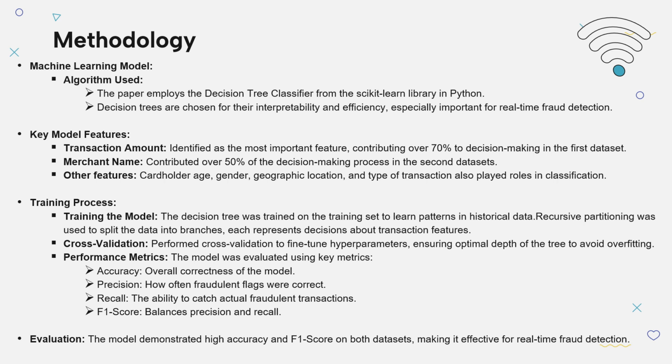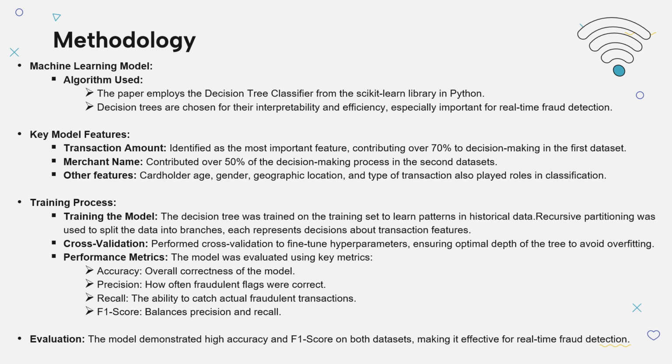If we see the training process, the decision tree was trained using the historical data with the algorithm learning patterns in past transactions. It split the data recursively into branches based on the most important features, creating a hierarchical structure to make classification decisions.